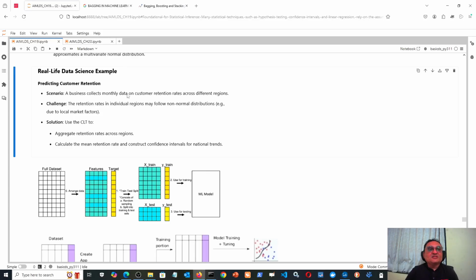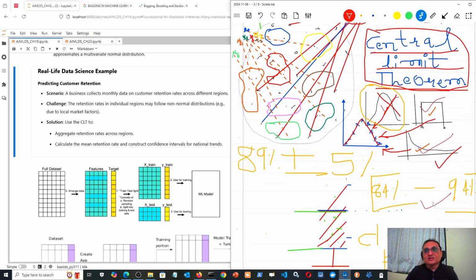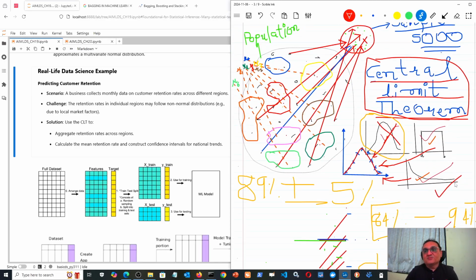There is a business which collects monthly data on customer retention rate across regions. The retention rate in various regions may follow a non-normal distribution due to some local market factors. So there may be some exponential distribution like this black colored one, or maybe a uniform distribution like this, okay, where my cursor is on the right side of the screen here. But that means any kind of distribution may be there. But how do I find the aggregated customer retention rate?